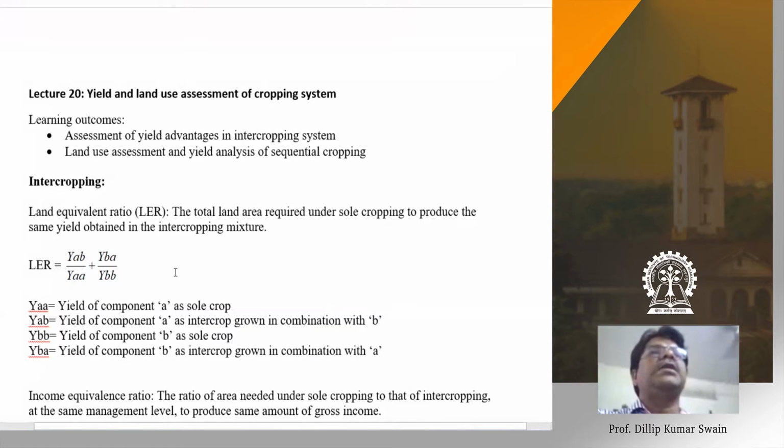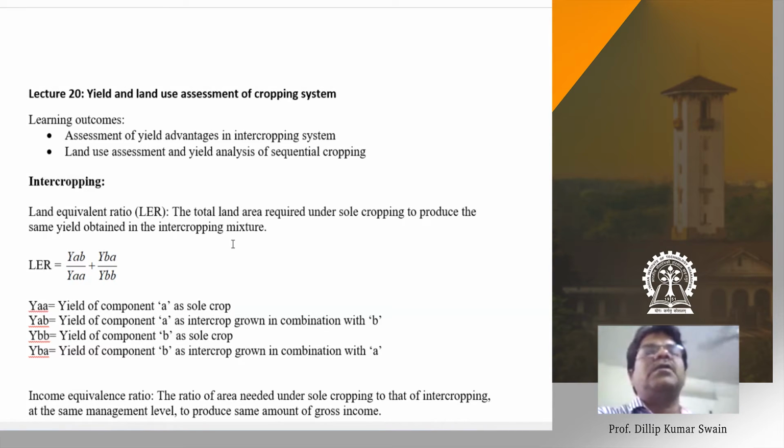What is the land equivalent ratio? It means the total land area required under sole cropping to produce the same yield obtained in the intercropping mixture. Suppose you take 1 hectare of land in intercropping and get a certain yield. If you want to go for sole cropping, how much land area do you need to have the same yield as 1 hectare of intercropping? That is known as the land equivalent ratio.